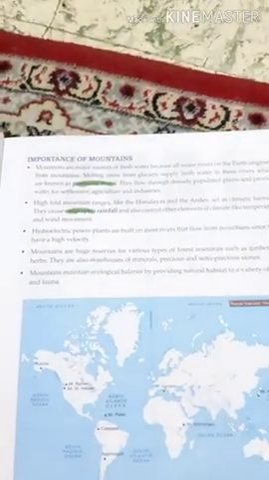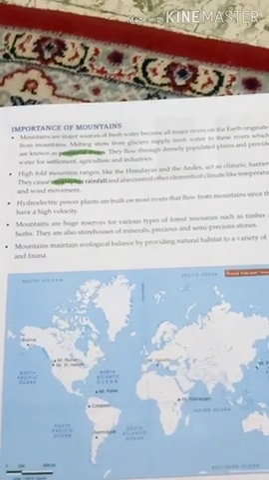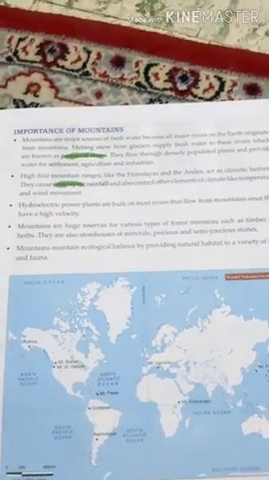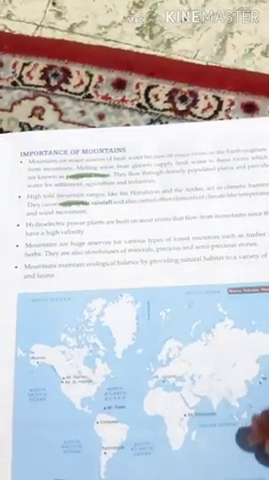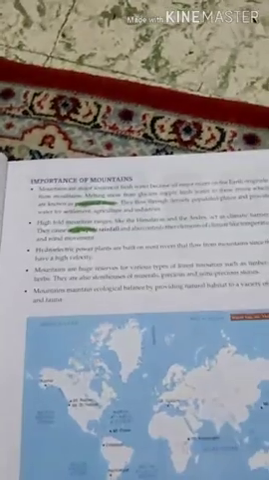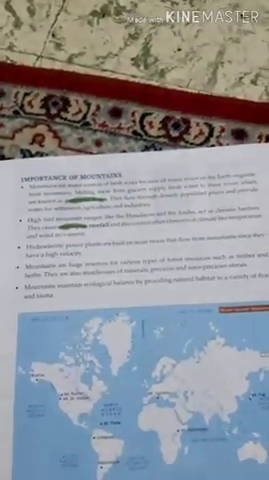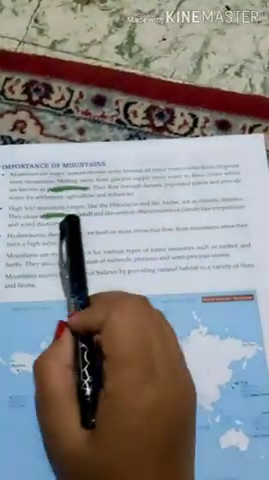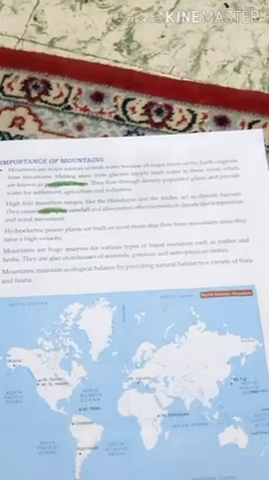Next, high fold mountain ranges like the Himalayas and the Alps act as climatic barriers, because of their height. They control the temperature and save us from the cold wind from the other side of the mountains. They cause orographic rainfall and also control other elements of climate like temperature and wind movement.